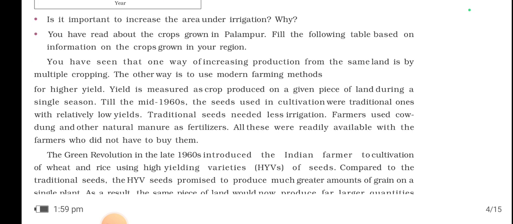So you have seen that one way of increasing production from the same land is by multiple cropping. The other way is to use modern farming methods for high yields. Yield is measured as crop production on a given piece of land during a single season. Till the mid 1960s, the seeds used in cultivation were traditional ones with relatively low yields.